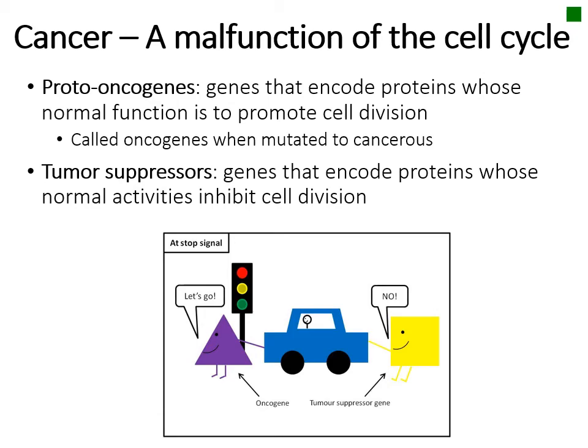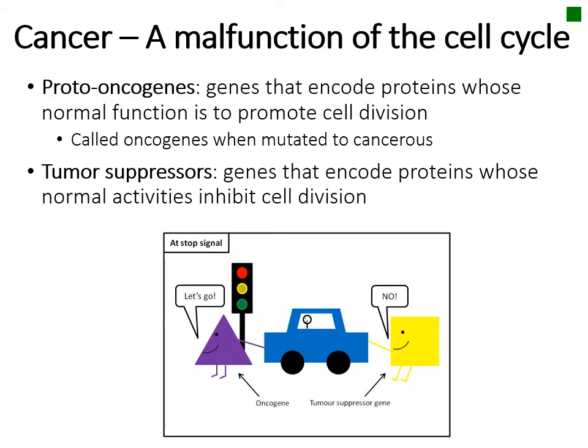Cancers occur because genes necessary for the cell cycle become mutated so that their encoded proteins no longer function properly. There are two types of cancer-causing genes: proto-oncogenes that are required for cell division to occur. They are like the gas pedal of the cell that says to go and divide. If they are mutated, it is like the gas pedal gets stuck down and the cell divides all the time.